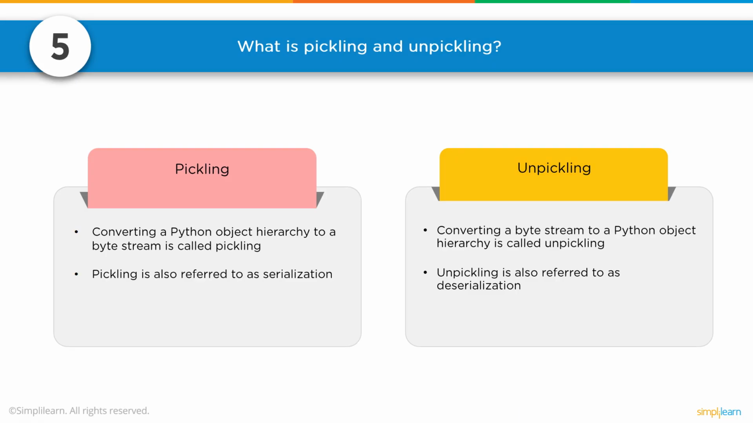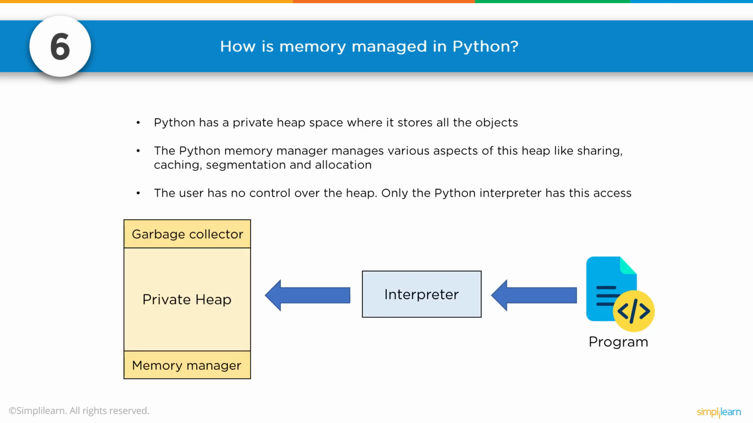So there we go. Number 5, what is pickling and unpickling? Amazes me how many times I pickle and unpickle something. Converting a Python object hierarchy to a byte stream is called pickling. Pickling is also referred to as serialization. Converting a byte stream to a Python object hierarchy is called unpickling. Unpickling is also referred to as deserialization. So if you just created a neural network model, you can now save that model to your hard drive, pickle it, and then you can unpickle it to bring it back into another software program or to use at a later time.